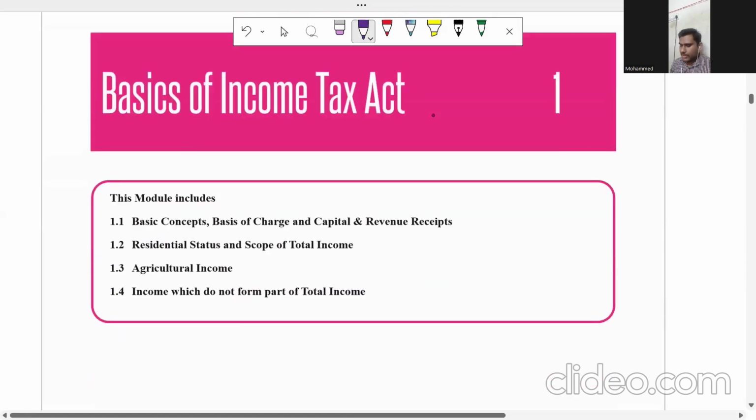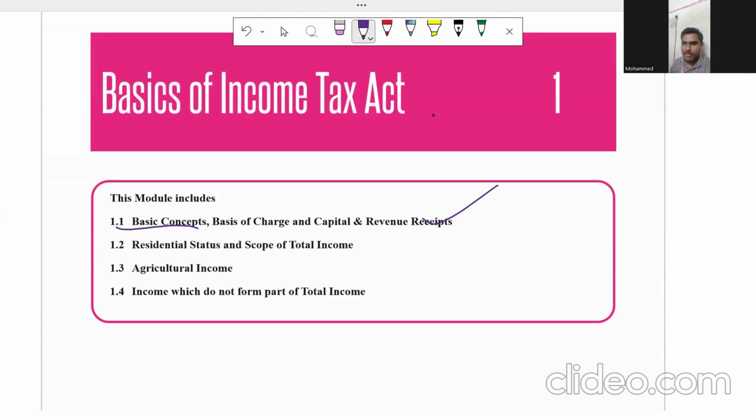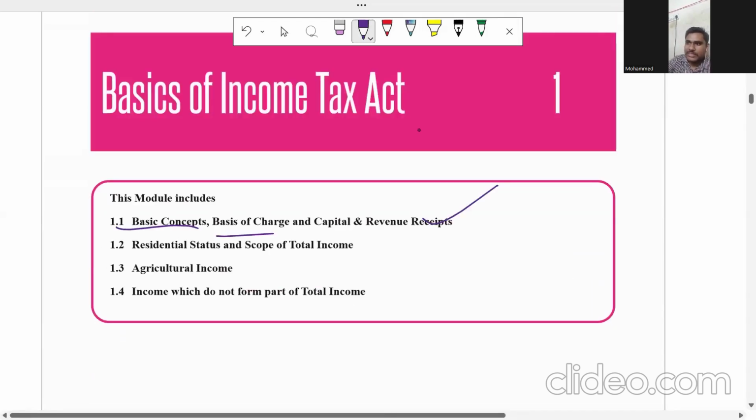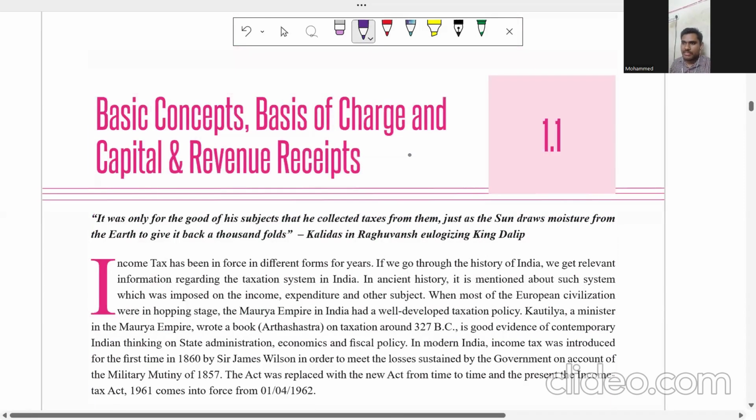Okay. So today I started with the basics of income tax. I have discussed some of the basic concepts. Next class, I'm going to discuss the basis of charge and revenue concept. If possible, I'm going to cover that today only. Okay. So, basics of income tax.